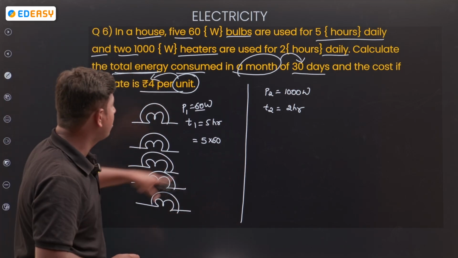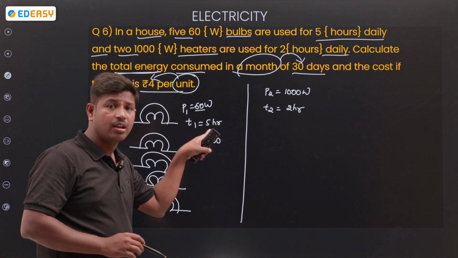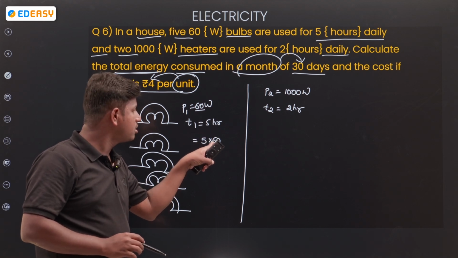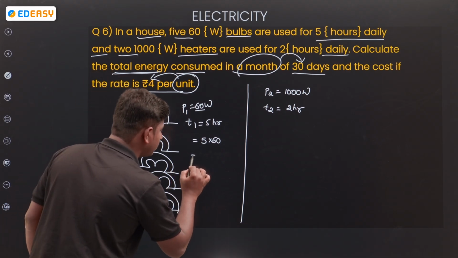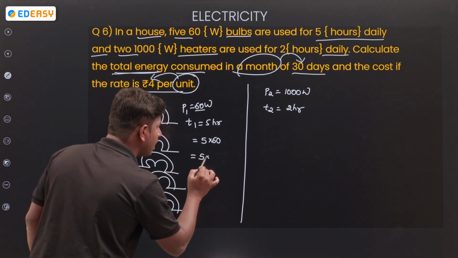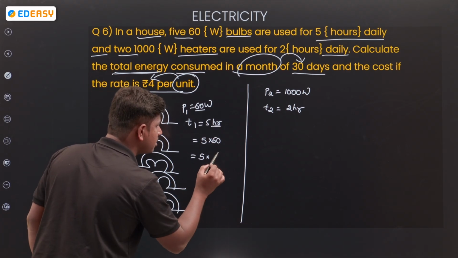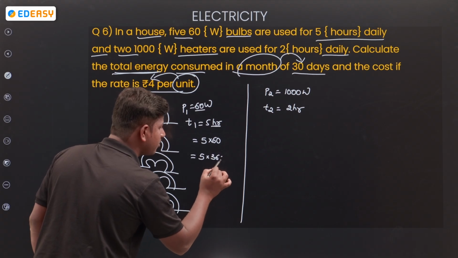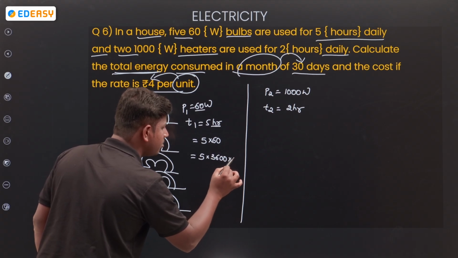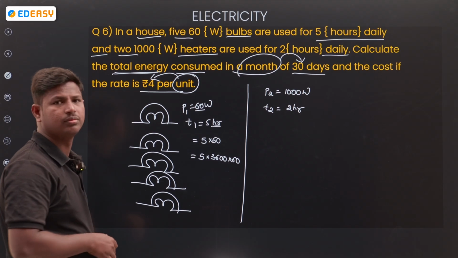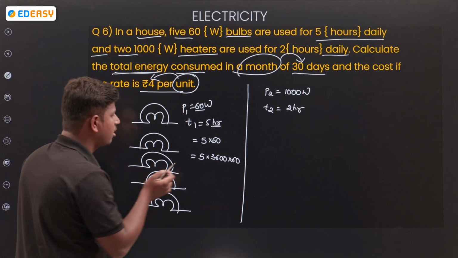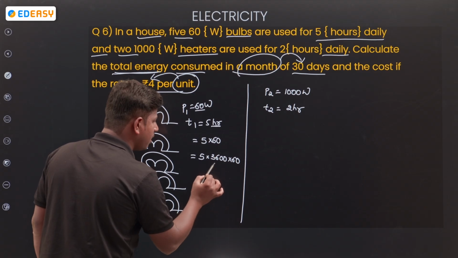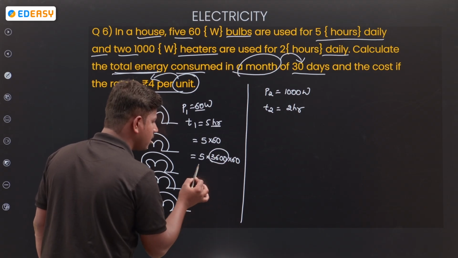Okay, so 5 hours, 60 watts. Right? How much? 5 hours, converted into seconds: 5 into 3600, into 60. Converted into hours, per hour 3600 seconds.